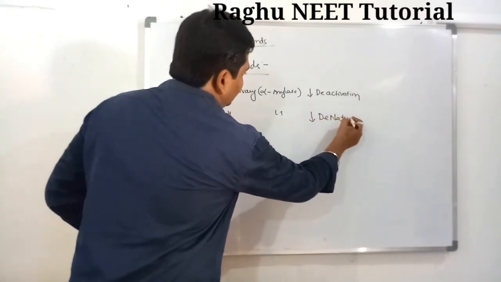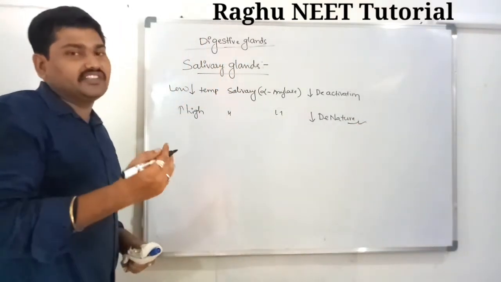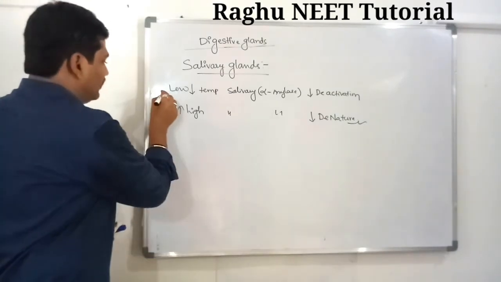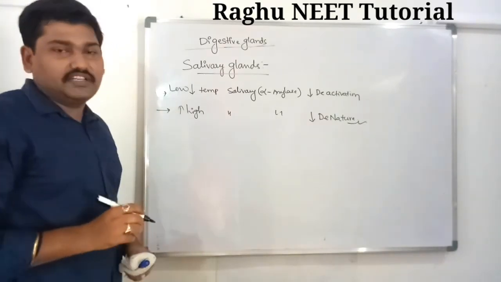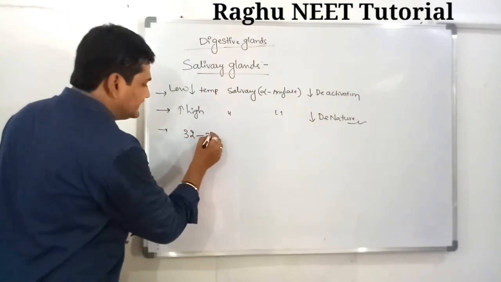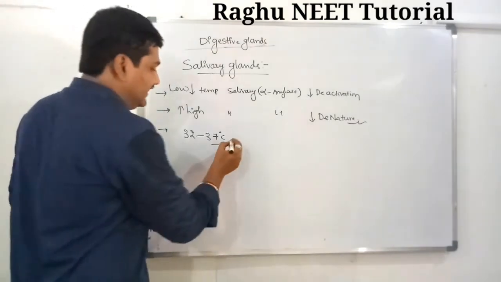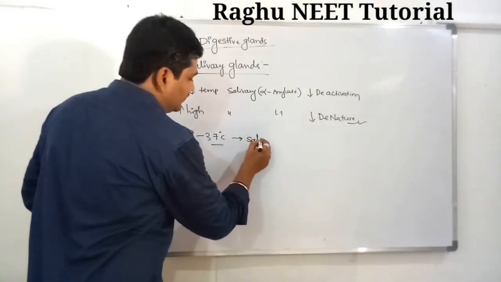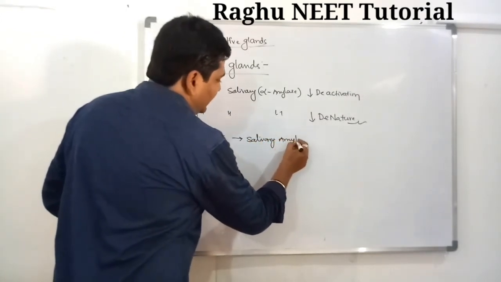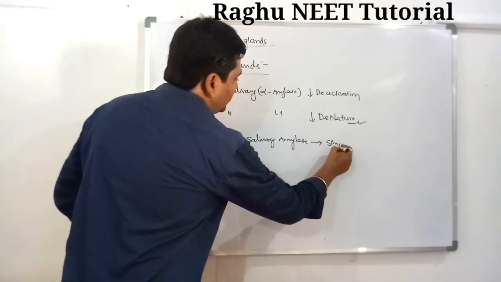Denatured means it is never secreted, or only a very small amount of saliva is secreted. The optimal temperature for saliva is 30 to 37 degrees centigrade. At this temperature, salivary amylase is useful for conversion of food into simple glucose molecules.